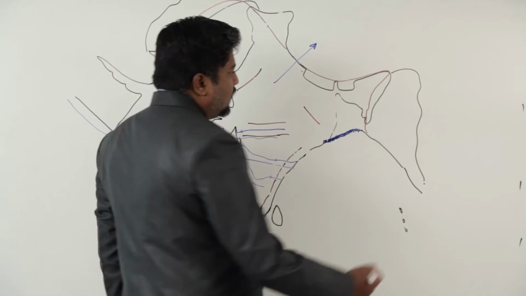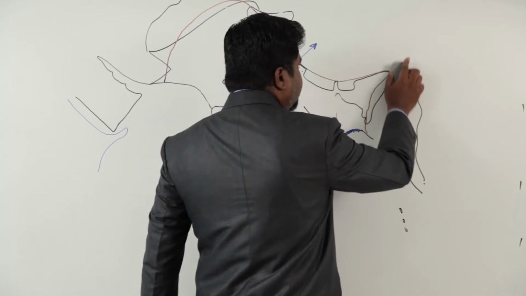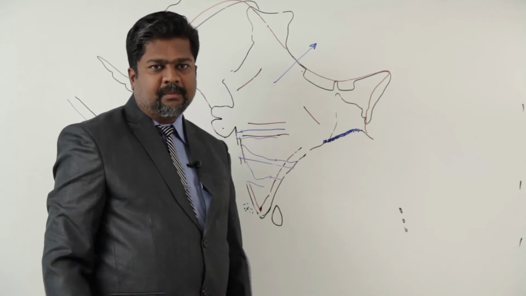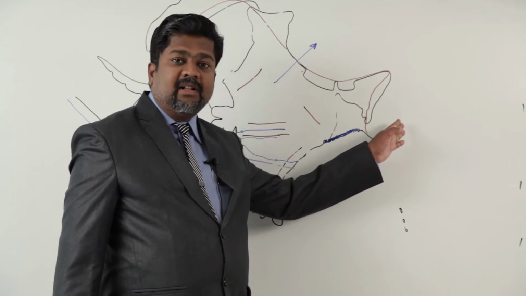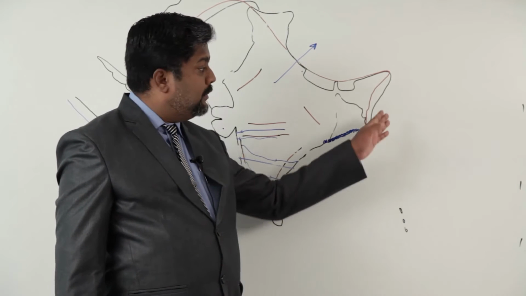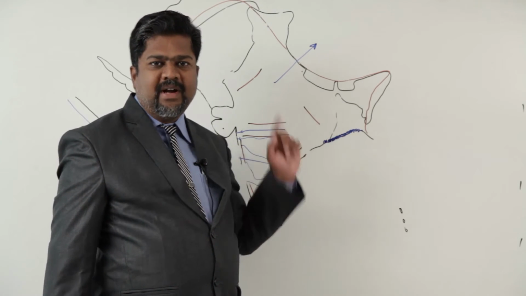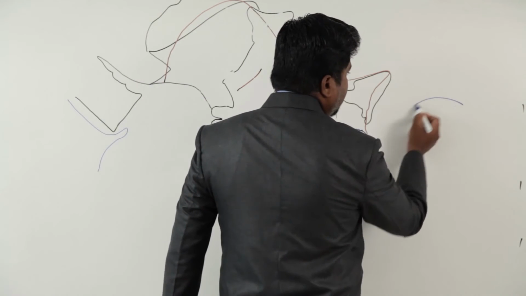I want to remove Myanmar here because I want some space, so I am eliminating Myanmar or Brahmadesh. The British eliminated this from India in 1935. Till 1935, Brahmadesh, Burma or Myanmar, was part of India. Now I have eliminated it here because I want to show a diagram.